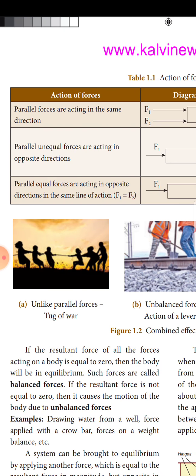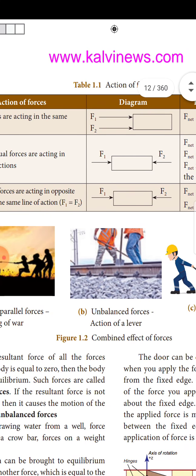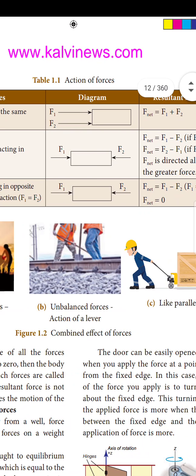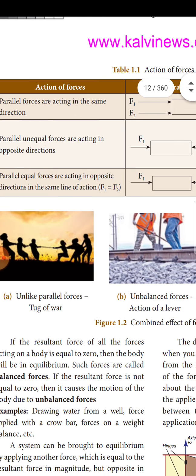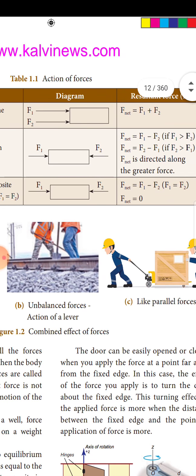Parallel equal forces are acting in opposite directions in the same line of action. F1 is equal to F2. So F1 and F2 are acting in the opposite direction but same line of action. F net is equal to F1 minus F2, that is F1 is equal to F2. So F net is equal to 0.